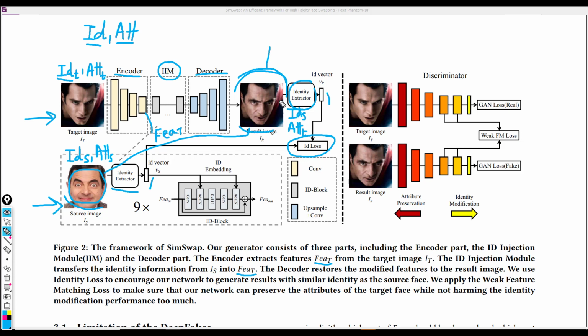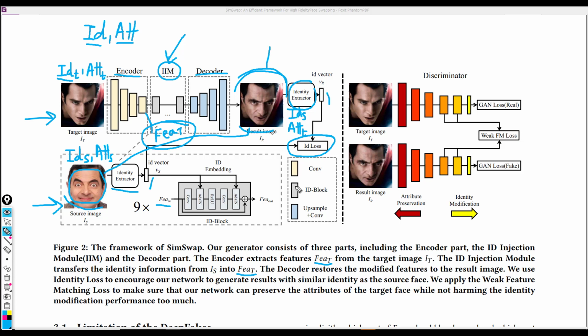And thanks to this ID loss, or thanks to the system in which we're trying to minimize the difference between these two vectors, the model learns which parts of this feature output have to be modified or not. Note that the ID injection module is made of two parts. That's the ID extractor and the embedding, which is like an ID injector. Right here we could see these features getting in, the features from here getting in, and then we have this ID block.